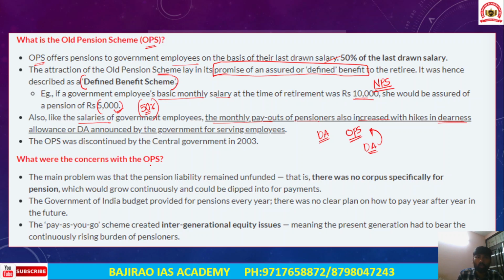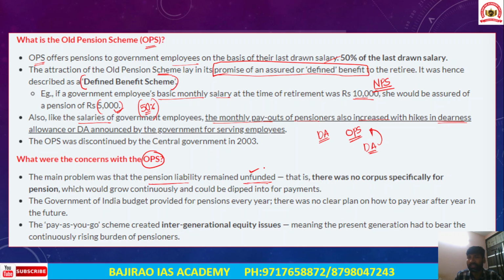Next, what were the concerns with the old pension scheme? There were several concerns associated with the old pension scheme. The main problem was that the pension liability remained unfunded. The liability will be on the respective state governments or the Union government. Therefore, the liability of these pensions remains unfunded.